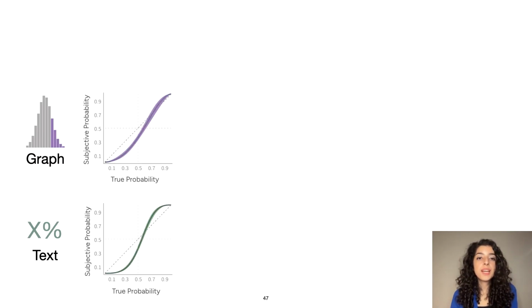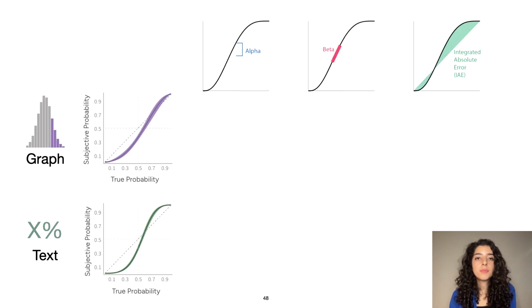So when we did this, we did actually see this S-shaped curve in both the graph and the text condition, especially in the text condition. But how do we quantify how close these curves are to that straight line? So we have 3 metrics we're going to use, and the first one's alpha.